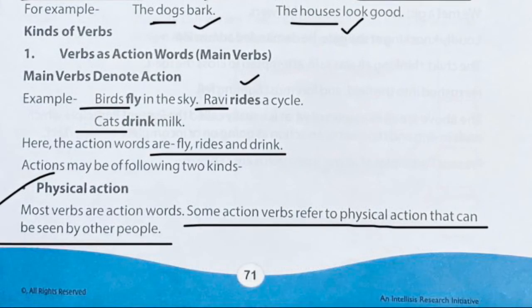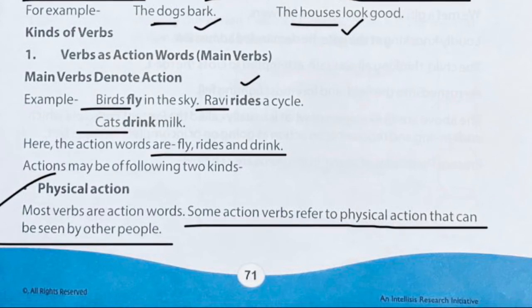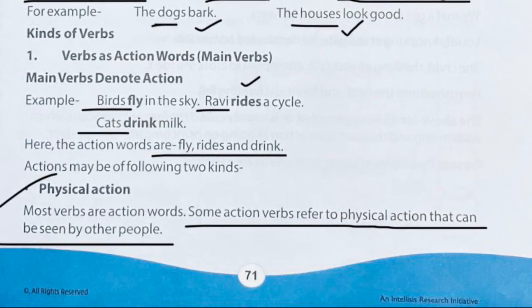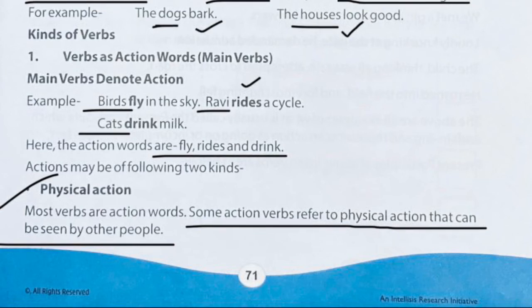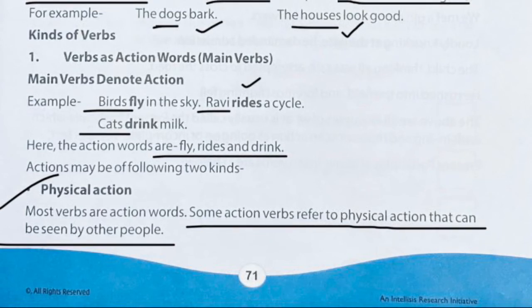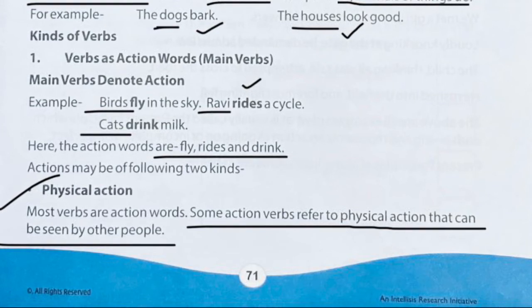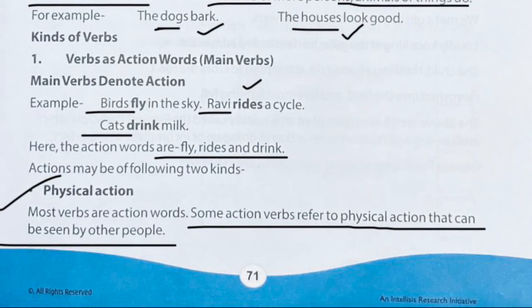The house looks good. They have added s with bark and s with looks. But if we talk about plural, dogs, now the subject is plural, so we will not add s with the verb. So the dogs bark, the houses look good. Please pay attention to these examples.